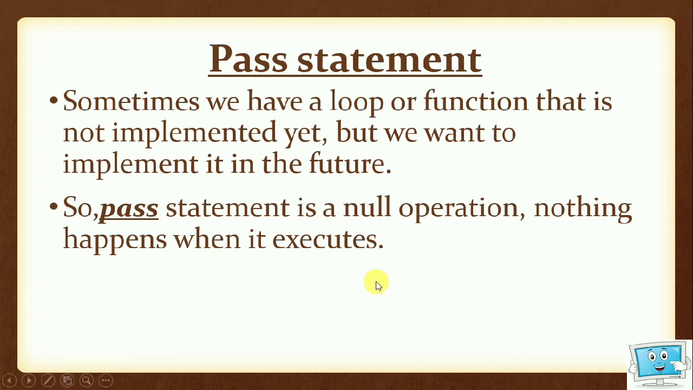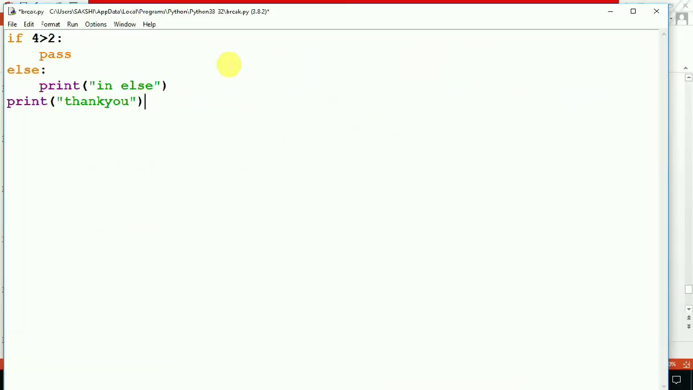Let us understand it through an example. So here we have if 4 greater than 2, then pass, else print in else, and outside the loop there is a print statement, thank you. So first we will check the condition. Is 4 greater than 2? Yes, the condition is true. So we have written here pass, and we know what pass does. It does nothing. Will it go to else part? No. It will go to else part only when the condition becomes false. So it will only do nothing for the if one, and at last it will print thank you.